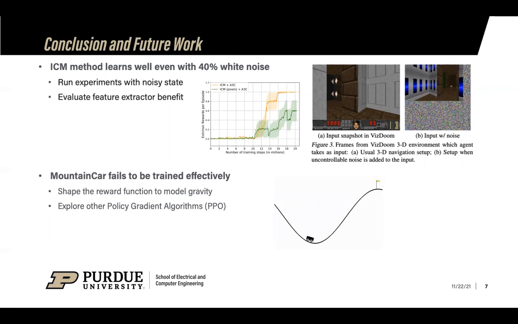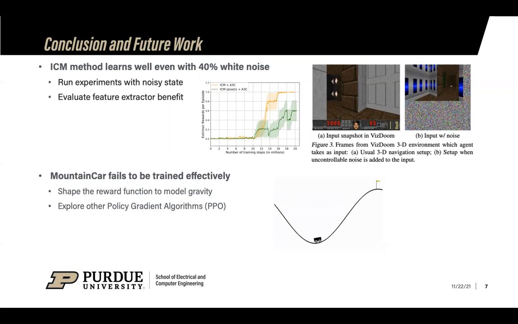For conclusion and future work, we have demonstrated the ability of a curious agent to explore the environment better and consequently result in a robust agent. The original paper describes that the ICM method learns well even with 40% white noise. The ICM agent learns to ignore the white noise and concentrates on the area that matters. We plan to run experiments with noisy states in the environment and evaluate the benefits of the feature extractor.